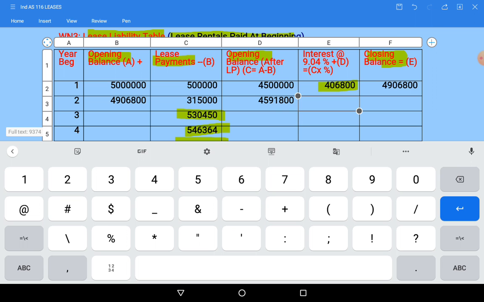Interest has become 4,15,099. So to this 45 lakh 91,800, we need to add this interest also.